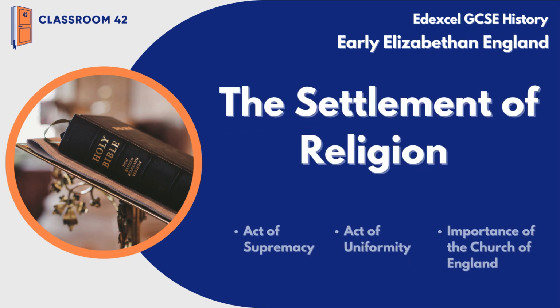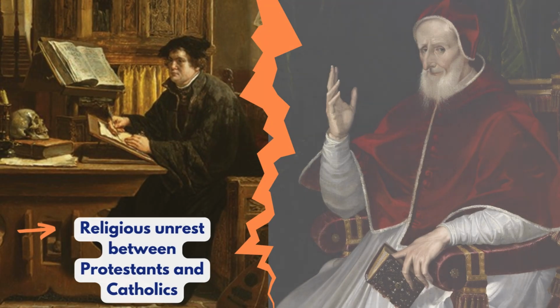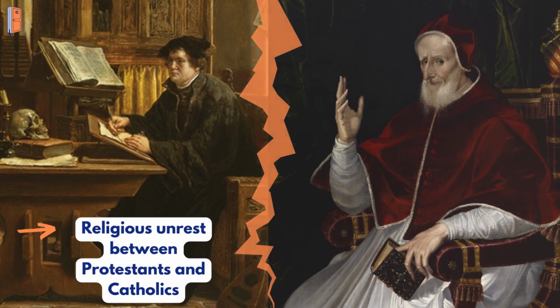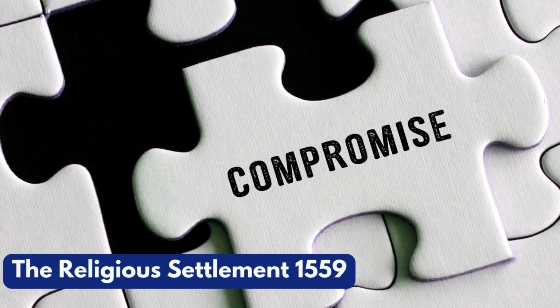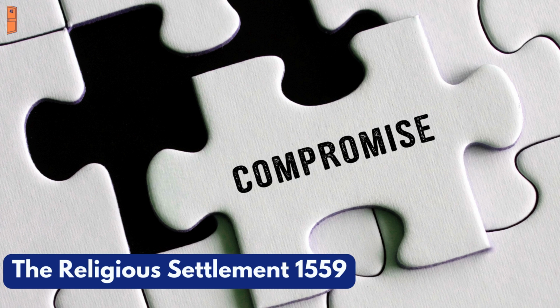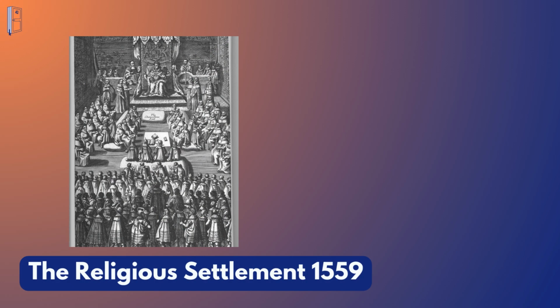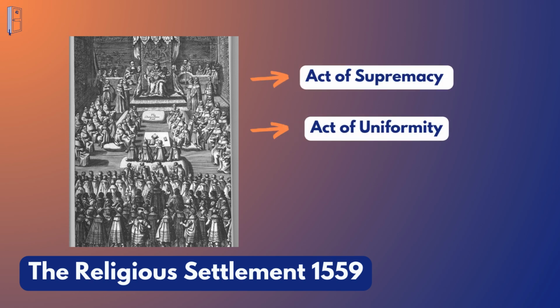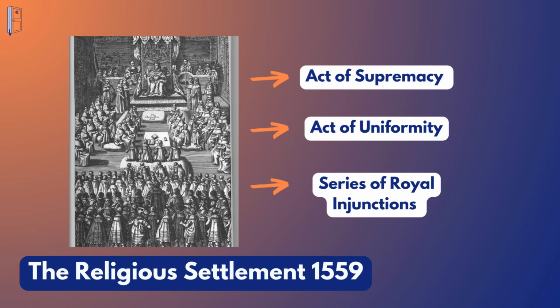The settlement of religion. Elizabeth needed to respond to the religious unrest in England quickly. This resulted in the Religious Settlement of 1559, designed as a compromise to resolve Catholic and Protestant differences. The settlement took the form of two Acts of Parliament, the Act of Supremacy and the Act of Uniformity, and a series of royal injunctions.